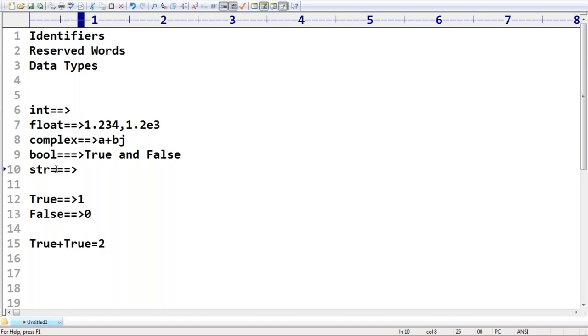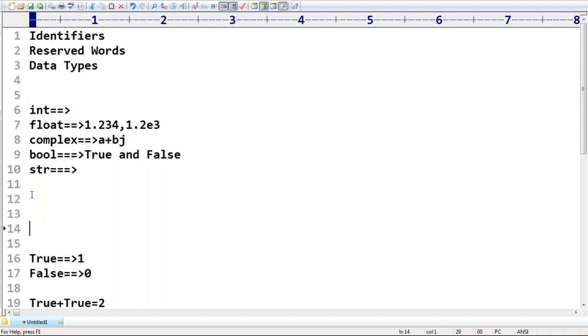So, if you want to represent a sequence of characters, then we should go for the str type. Do you know the most commonly used data type in any programming language is the string data type only? Remember that. Even in Java or in Python, any language, in any application, the most commonly used object type is str type only. Remember that, okay? So special concentration is required for this data type.